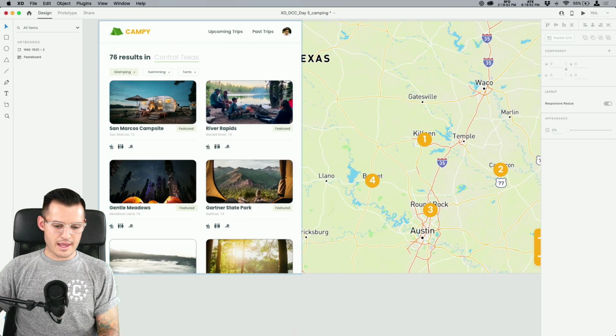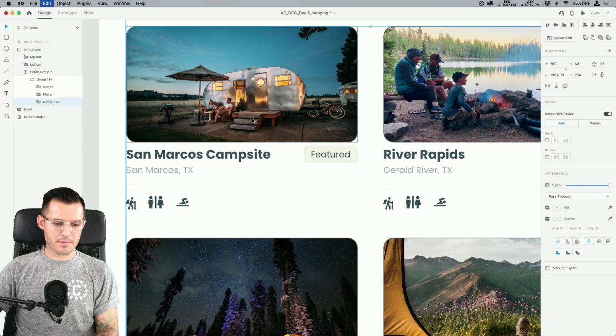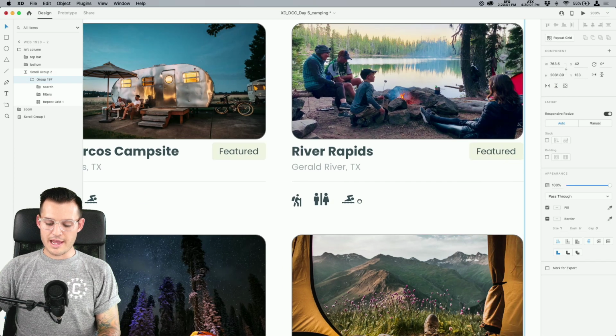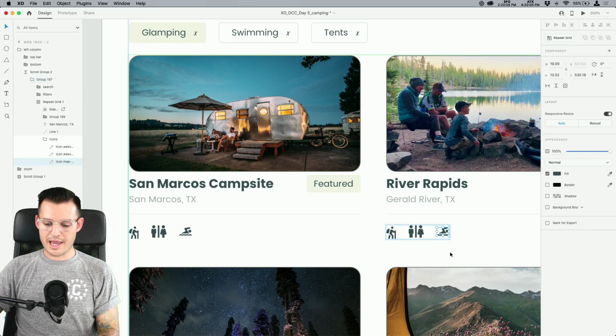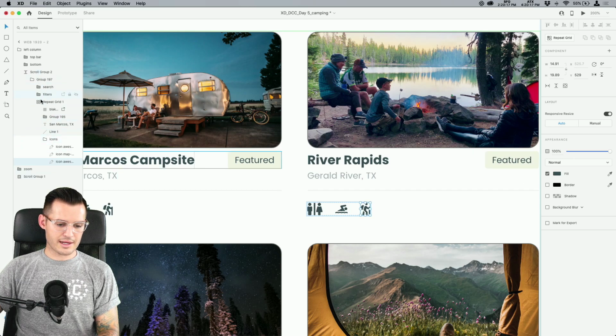Okay. Oh, let's do one more fun little thing. Let's go back. Actually, I'm going to backtrack. I'm going to put all those back in the repeat grid. This will be fun. Since we have it as a repeat grid, right? We should be able to actually affect all of these instances. And because these are stacks, we can say this one has bathrooms and swimming, but we just take the opacity down. Whoop. Let's get it out of this repeat grid.